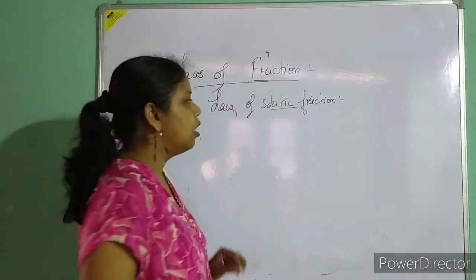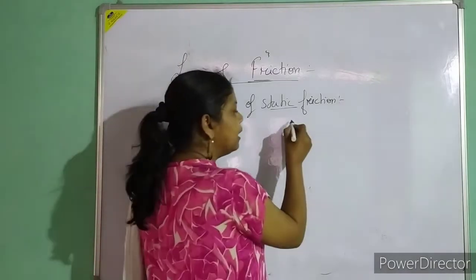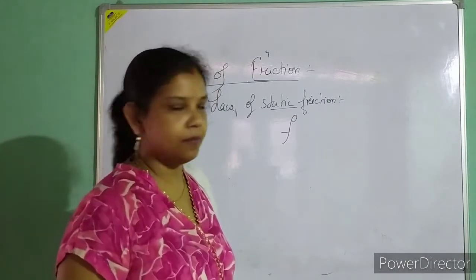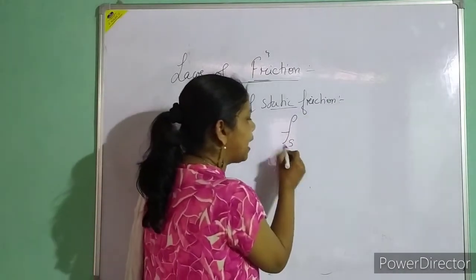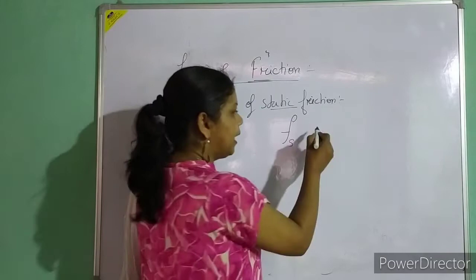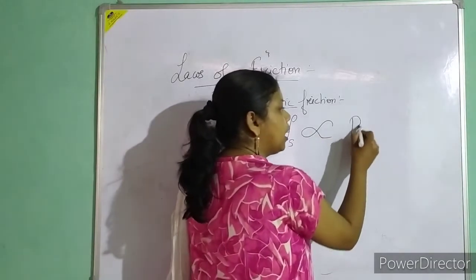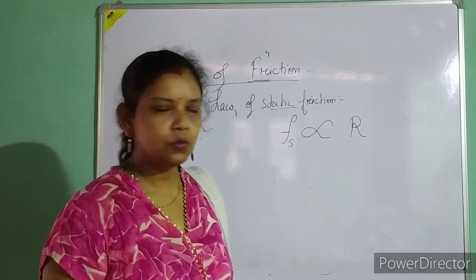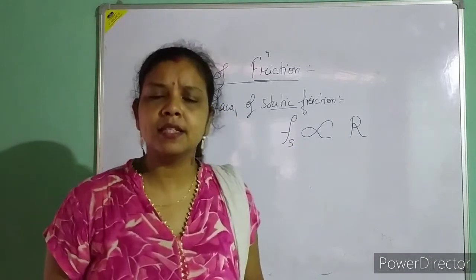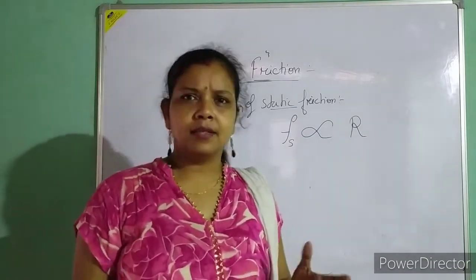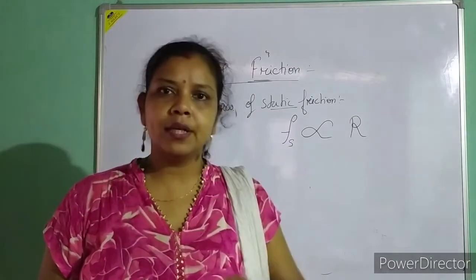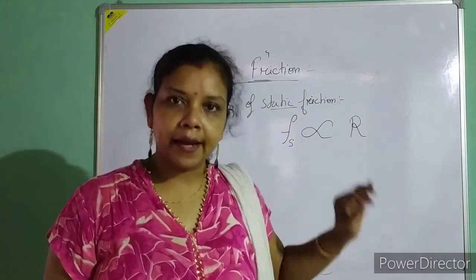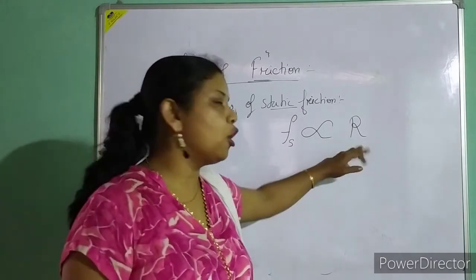According to this law, the force of friction, I'm talking about static so I will write S, will be directly proportional to the normal reaction. The main law is that the force of static friction is directly proportional to the normal reaction.